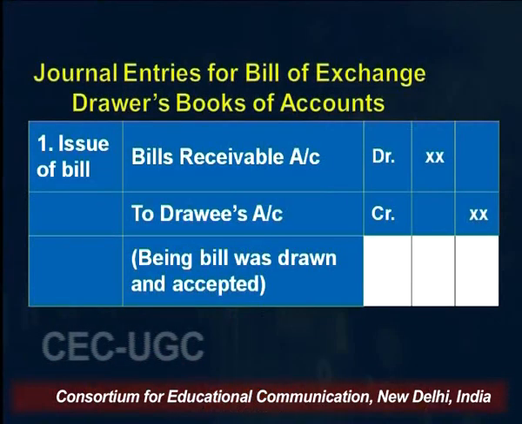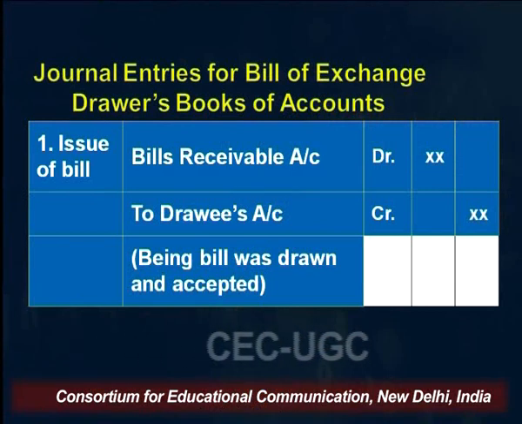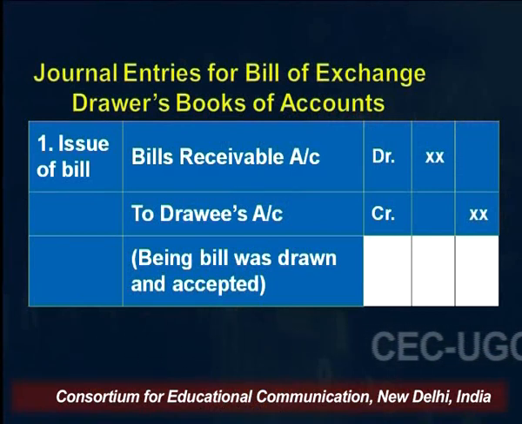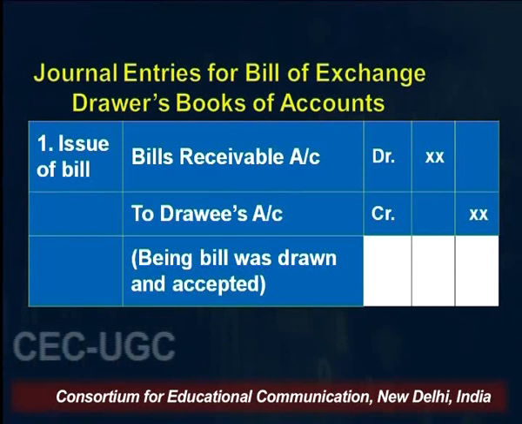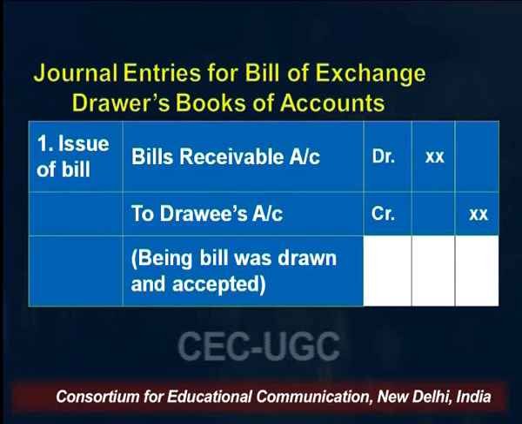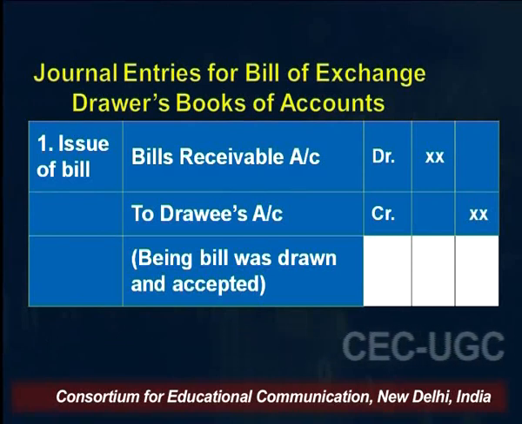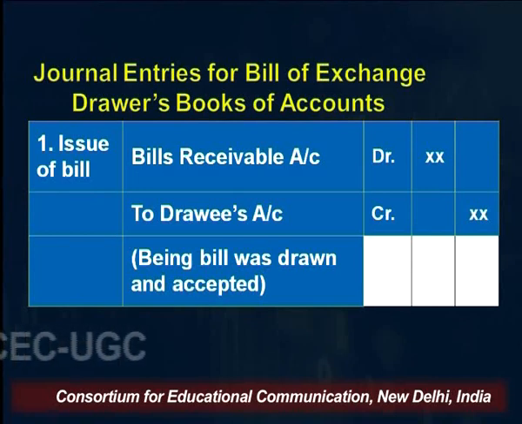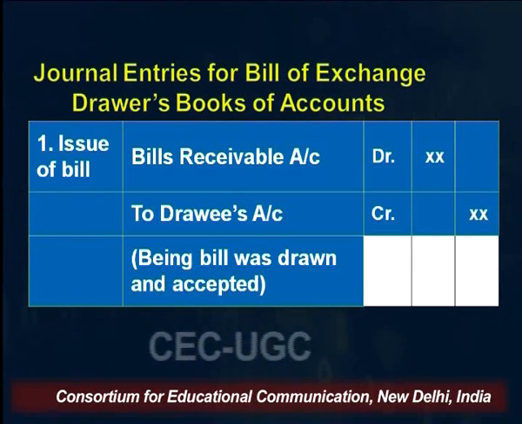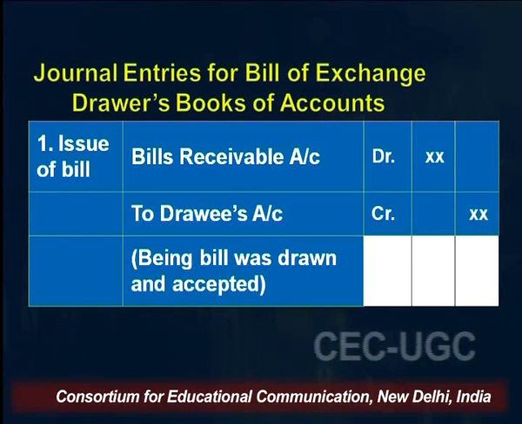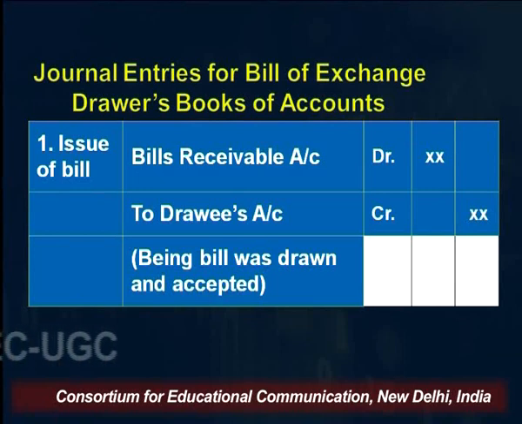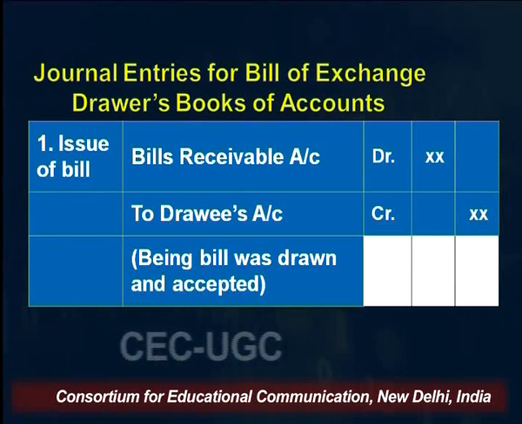Let's have a look at this slide. This is the journal of the person who has the bill in his hand, meaning the drawer, the person who owns the money or owns the bill. The first thing is when the bill is issued by the drawer and accepted by the drawee, it becomes a bill of exchange. When the bill is received after being signed by the drawee, the entry would be: Bills Receivable account debit, to drawee's account. So the drawee's account would be credited.